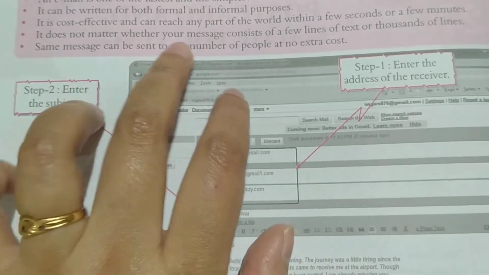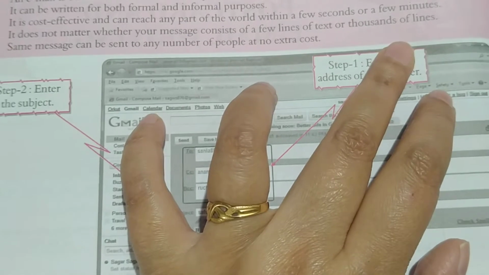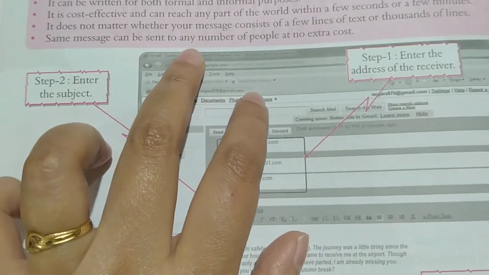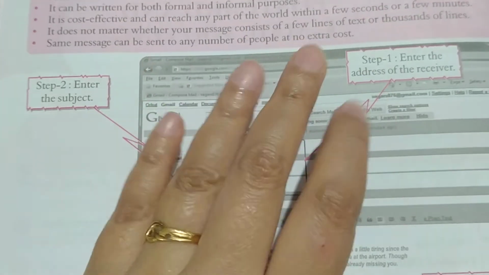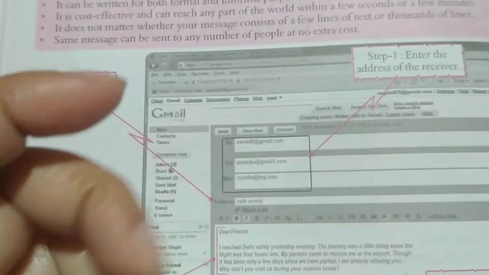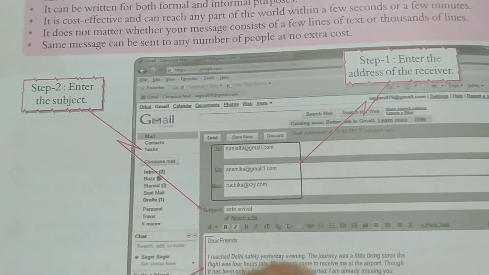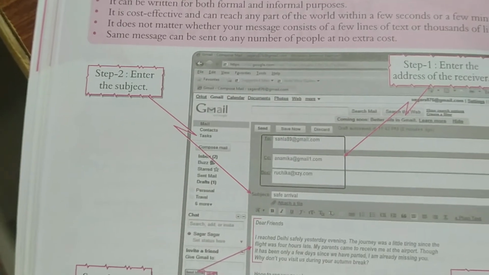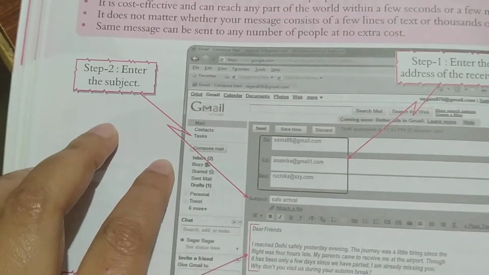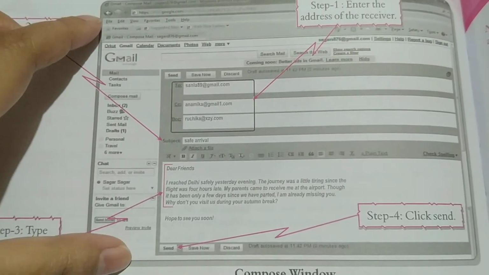It does not matter whether your message consists of a few lines of text or thousands of lines. The same message can be sent to any number of people at no extra cost. So you can send the same message to multiple people at the same time. At one time you can send one message to multiple people. So this is how an email looks on the screen of a computer.